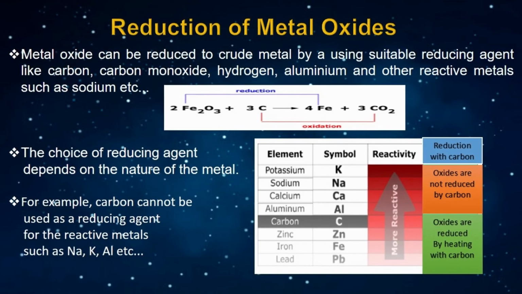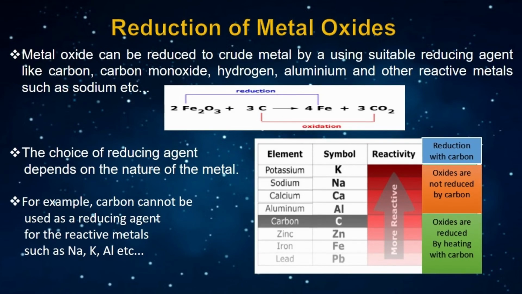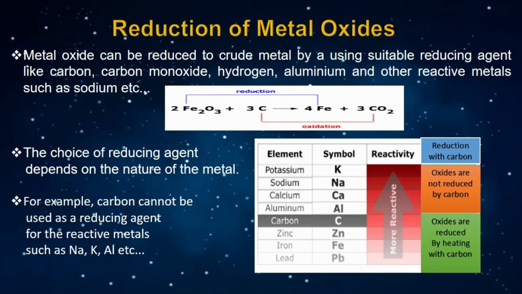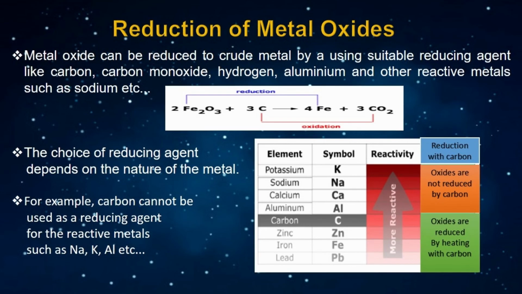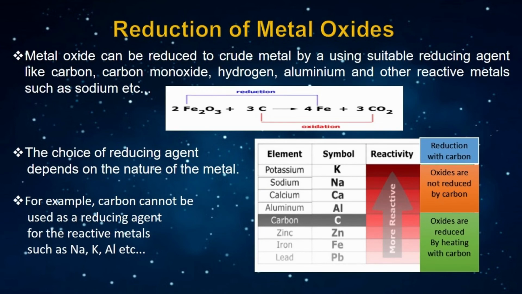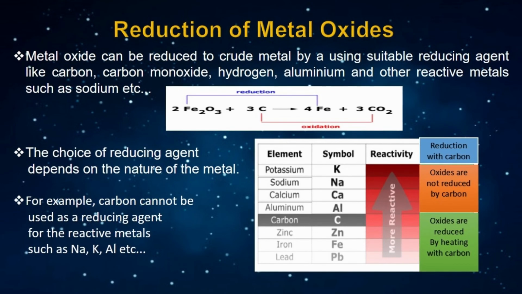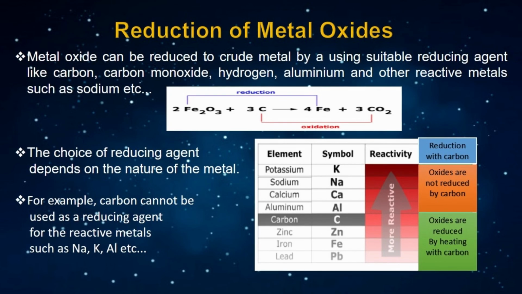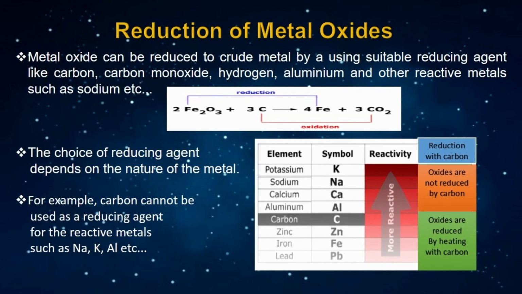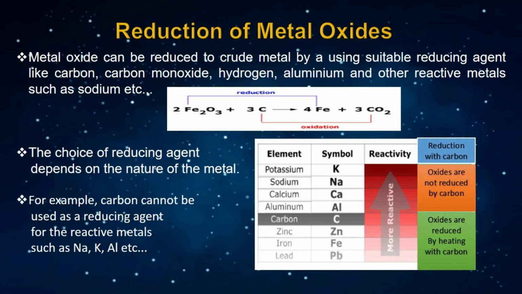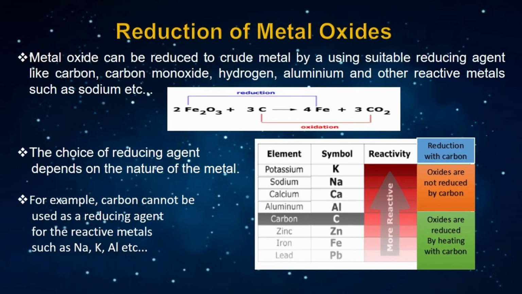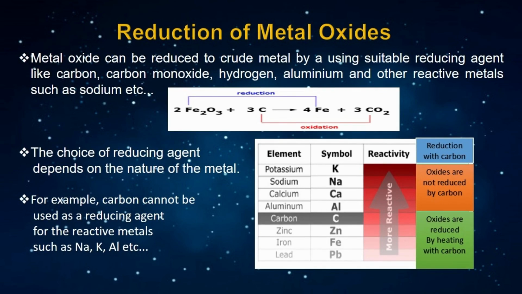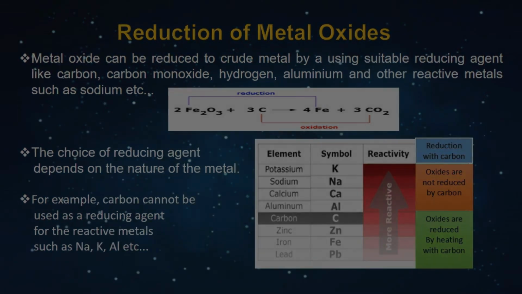Which reducing agent we are going to choose depends upon the nature of the metal. For example, if you take the less reactive elements, metal oxides like zinc oxide, iron oxide or lead oxide, they can be reduced by using carbon. Whereas highly reactive metal oxides cannot be reduced using carbon. How to choose a suitable reducing agent? We will study it from Ellingham's diagram. This Ellingham's diagram we will discuss in the next class.